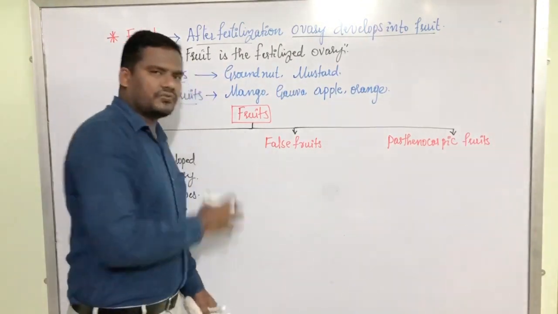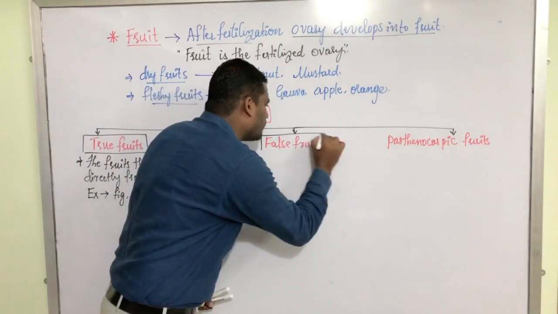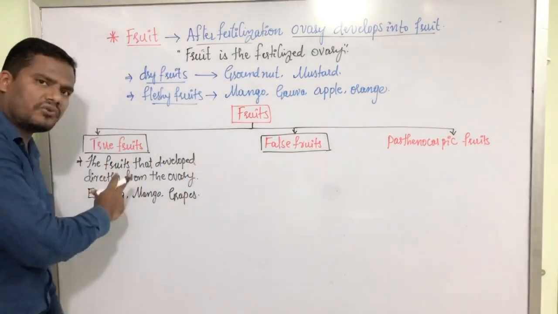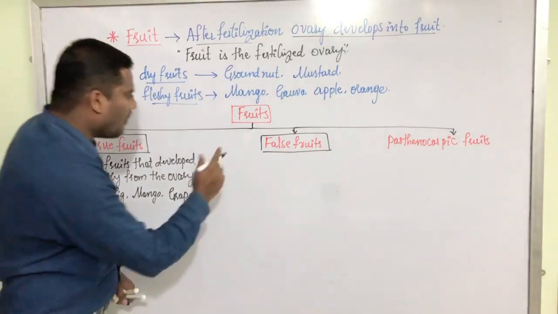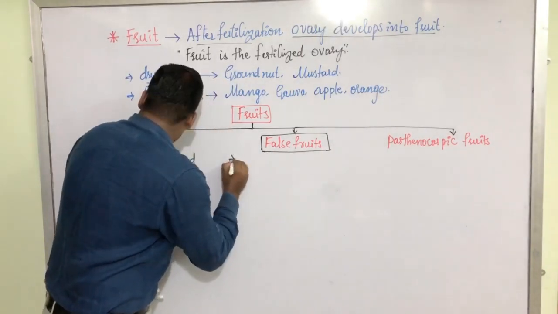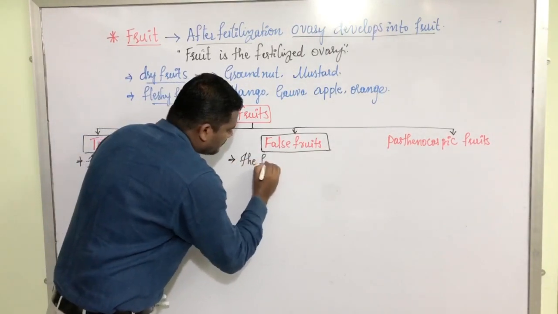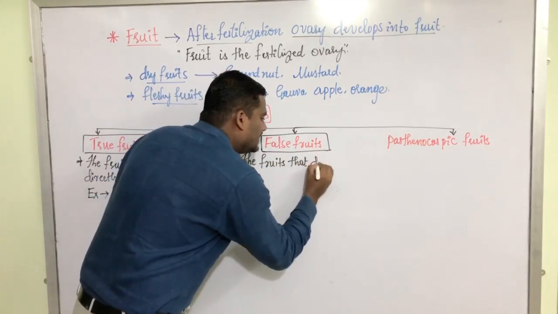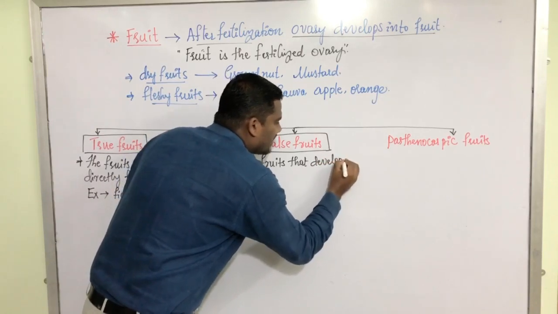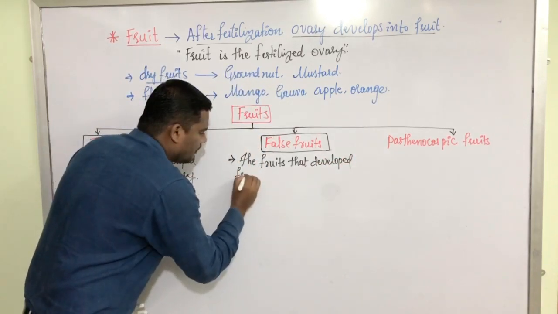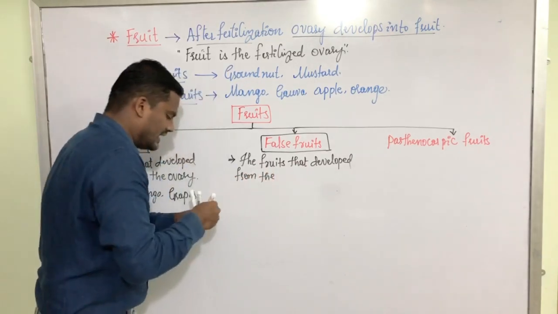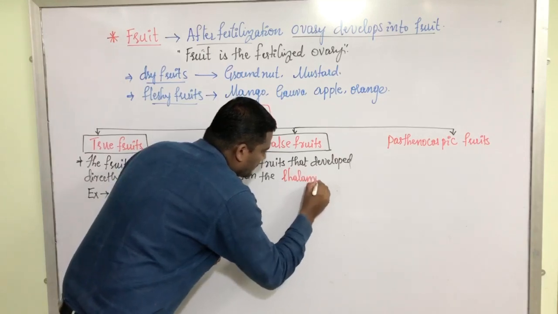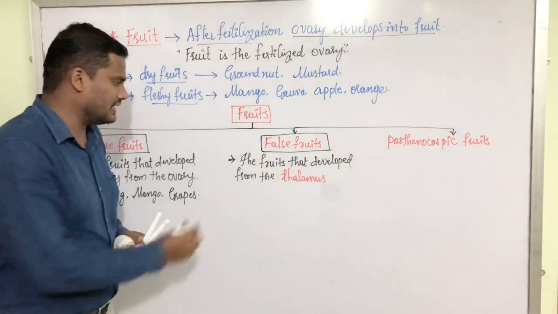Now, what are false fruits? If we define the false fruits, we'll automatically understand the difference between true fruits and false fruits. False fruits means the fruits that develop from the thalamus. We'll understand what the thalamus is a little later.